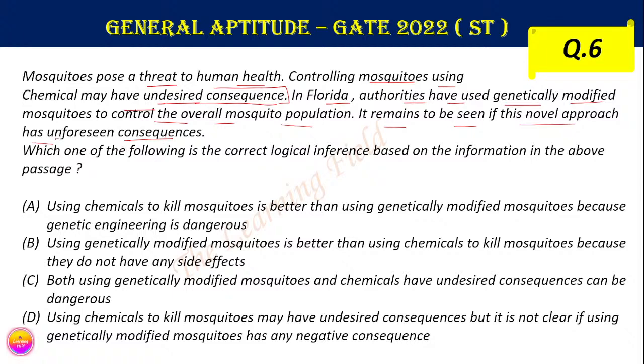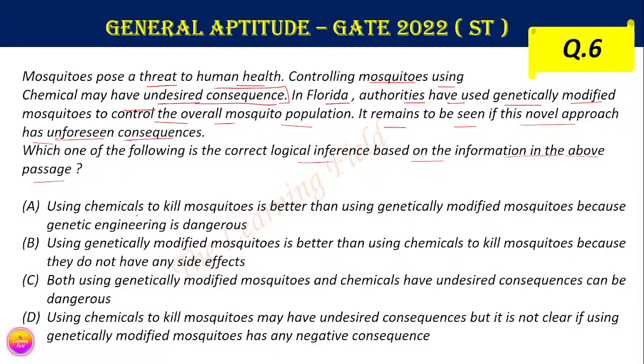Unforeseen consequences. So which one of the following is the correct logical inference based on the information in the above passage? This is the question. Now how can we solve this question?